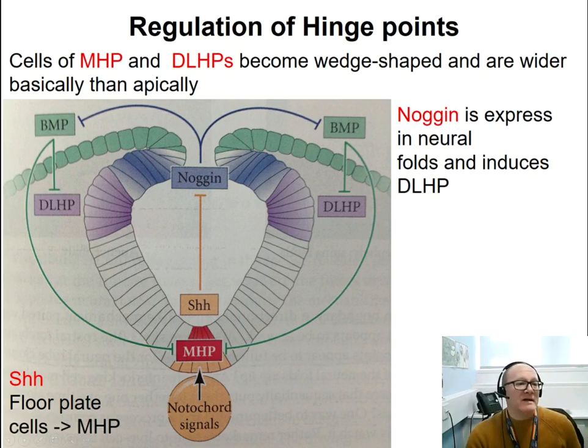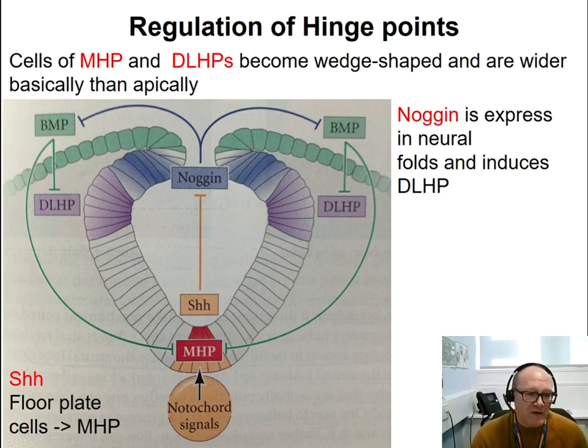But the expression of noggin is antagonized by SHH. This is important because therefore not all the cells of the neural plate become hinge point. Only a group of cells that receive enough noggin signals, but not too much because SHH is blocking it.